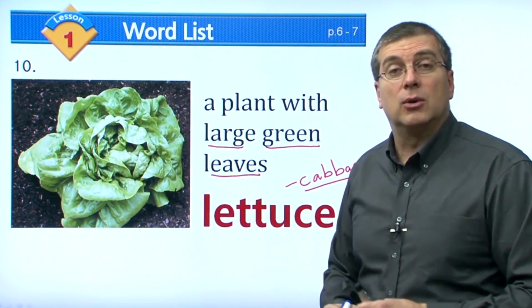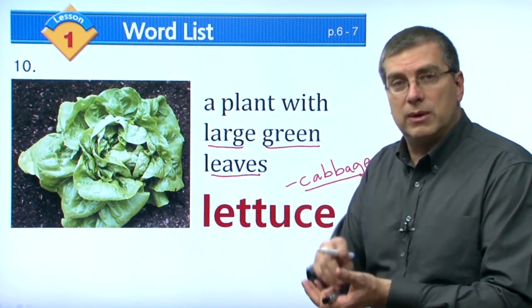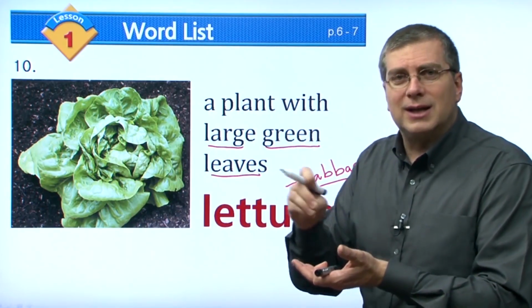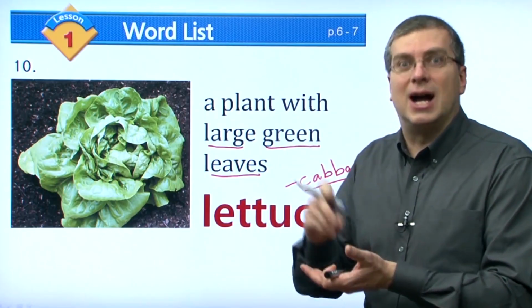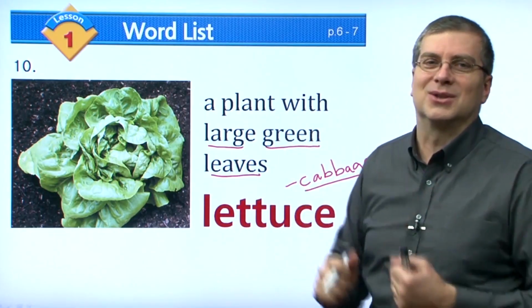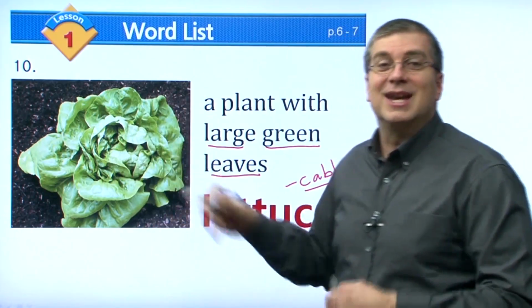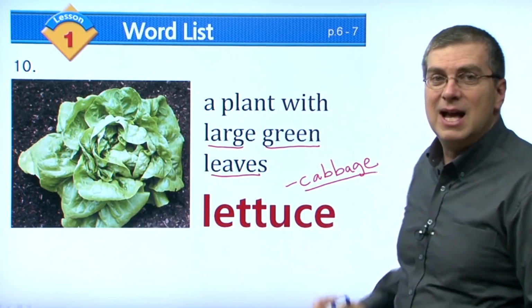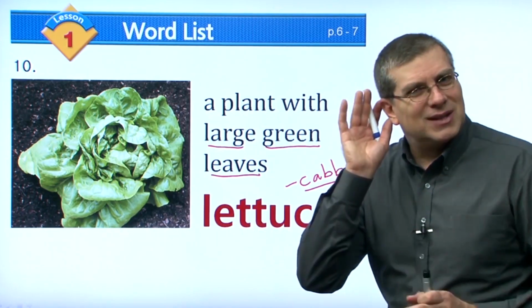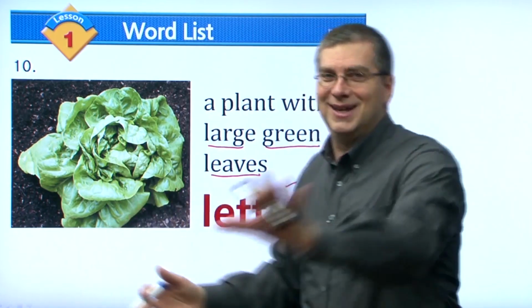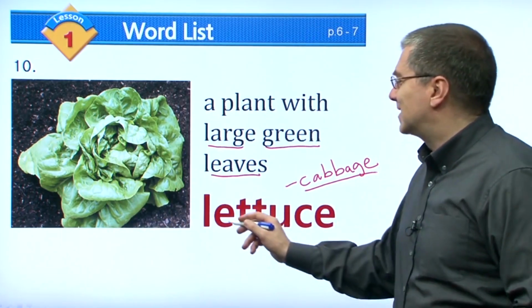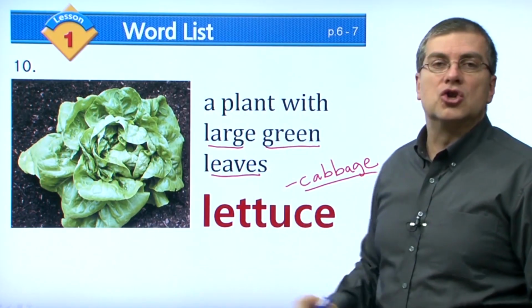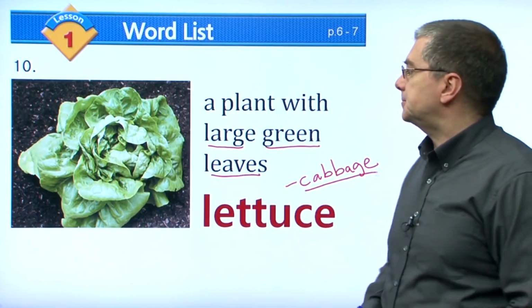Of course, in many Korean dishes, you can use it to eat with meat. I like to put the meat, the rice, the garlic, the onion, and the doenjang, right? 맛있어요, right? But we use the lettuce in many different ways, okay? We say lettuce, lettuce. It almost sounds like let us go, but it doesn't mean that, right? It's lettuce. And that is a plant with large green leaves.